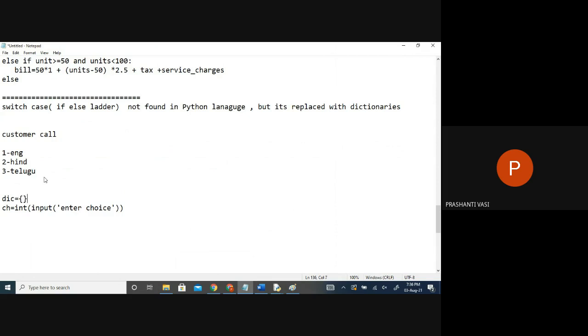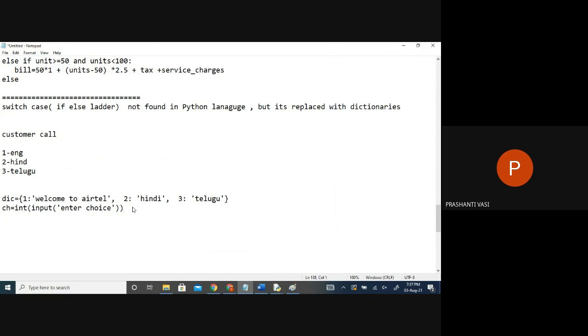So can we store these values in a dictionary? What will I write in the dictionary? This is like welcome to Airtel, or English. I'm just writing this message. Hindi means the message will come in Hindi language, or else the same message will come in Telugu language. Is it okay?